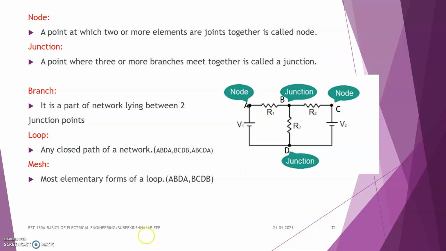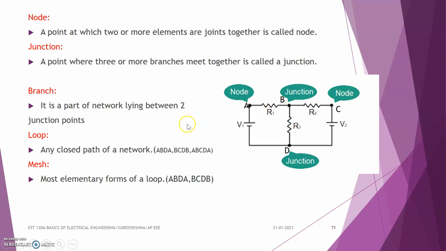And in this figure, the nodes of the circuit are marked. A is a node and C is a node. This circuit is named A, B, C, D. Here this point A is a node and C is also a node.